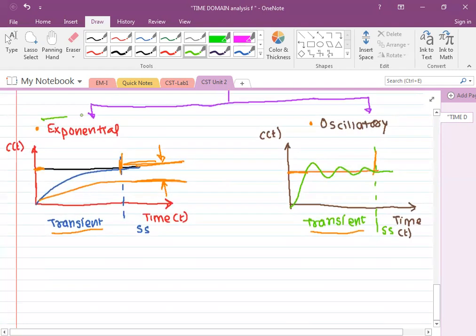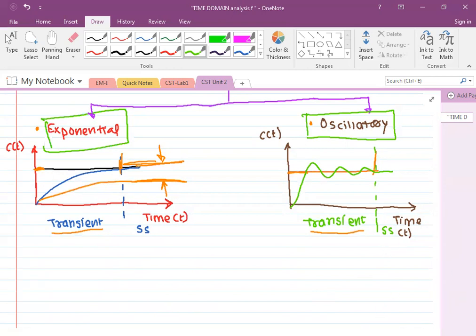Transient can be of two types in nature. One is the exponential response, and the second is the oscillatory response. Exponential response means the output variation will be exponential in nature. Oscillatory response means the output variation will have some changes, which will increase, decrease, and finally settle down like this. So in time domain analysis, our first interest is to identify whether the output of a given system is exponential or oscillatory.